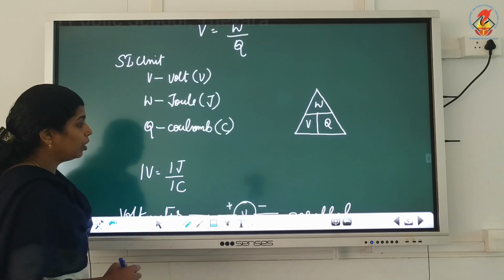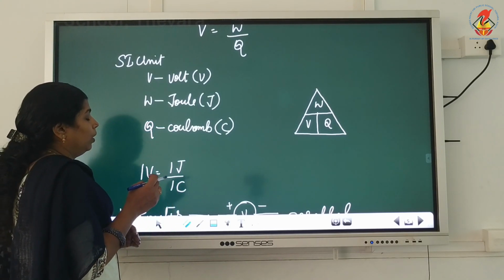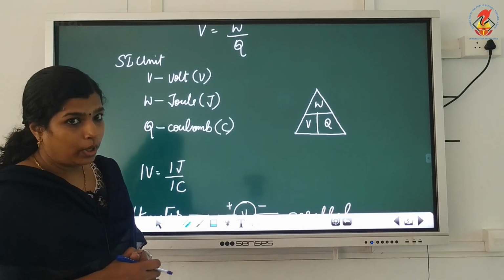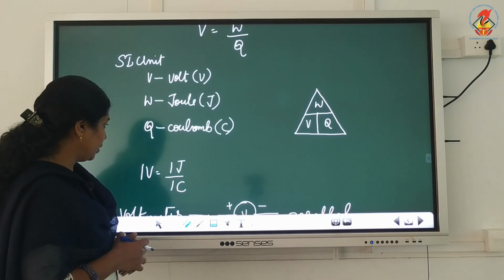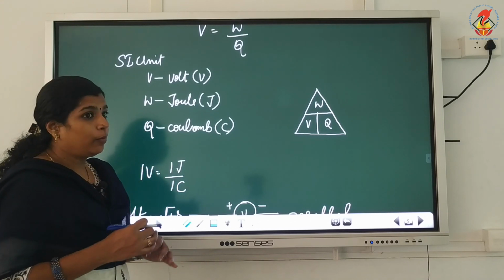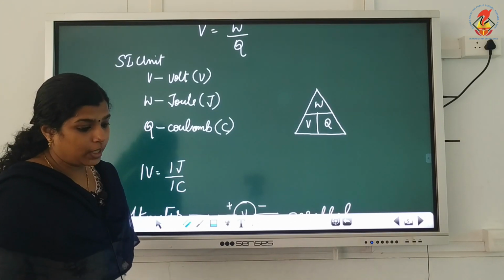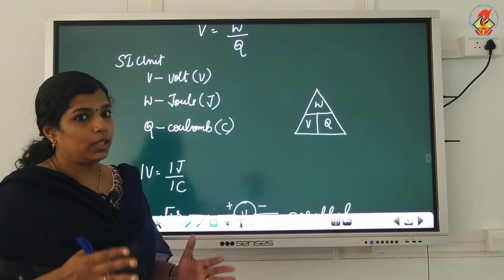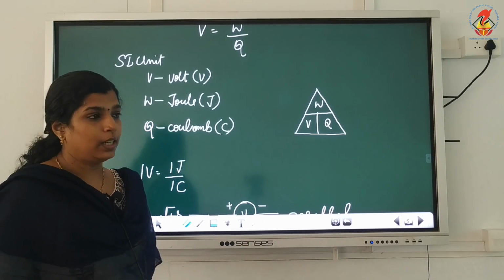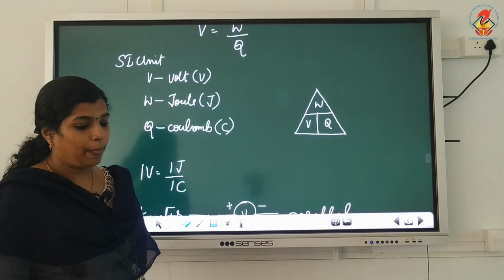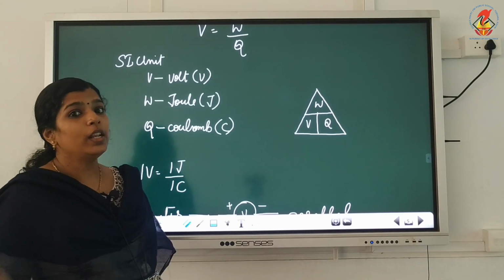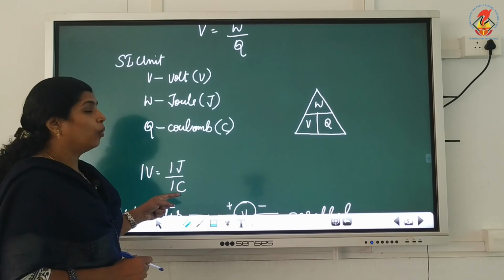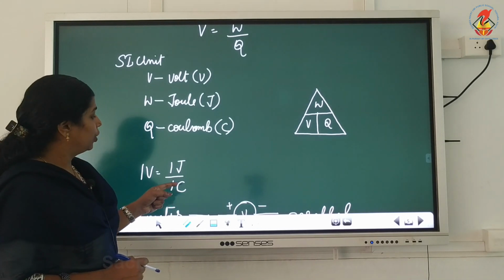It is the work done to move a charge from one point to another that is potential difference. So, 1 volt is defined as the potential difference when 1 joule of work is done to move 1 coulomb of charge.